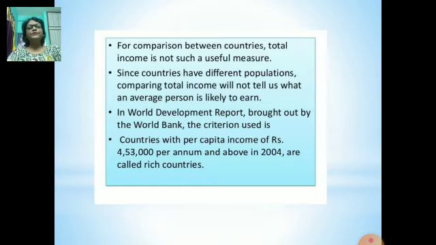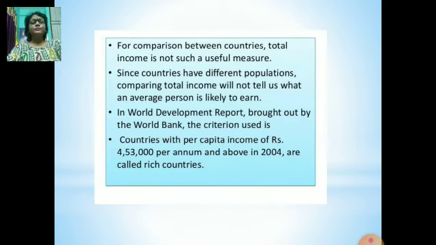Now for comparison between countries, total income is not such a useful measure since countries have different populations. Comparing total income will not tell us what an average person is likely to earn. In a further slide you will see why I am telling this, because the income of an individual includes all types of people. Suppose we compare the income of Ratan Tata with a layman, a shopkeeper, for example. So average income is taken in that way. So that cannot give the true picture of the development of a country.